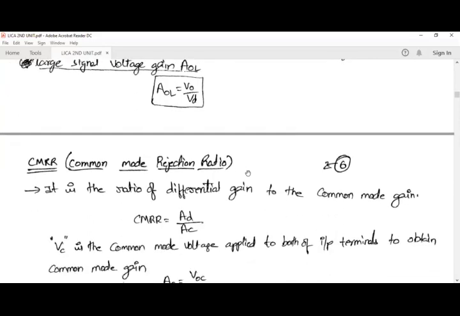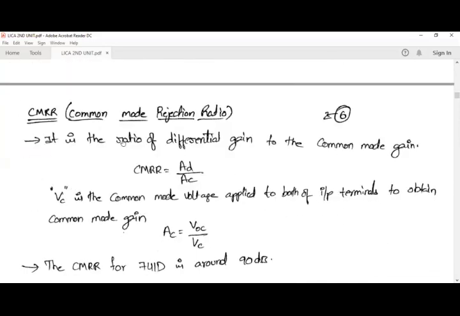Next parameter is CMRR, common mode rejection ratio. As we have seen in the case of the differential amplifier, this is the same as we discussed there. CMRR is the ratio of differential gain to the common mode gain. Differential gain is given by the differential voltage, and common mode gain depends upon the common mode voltage.